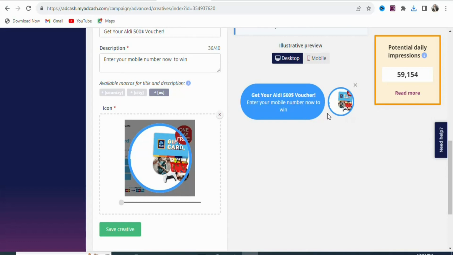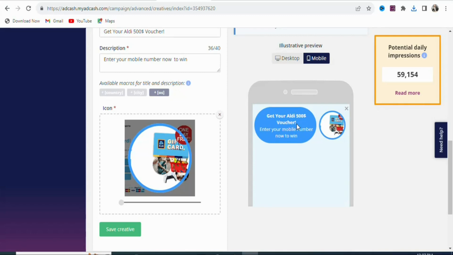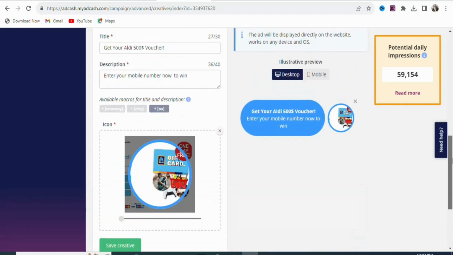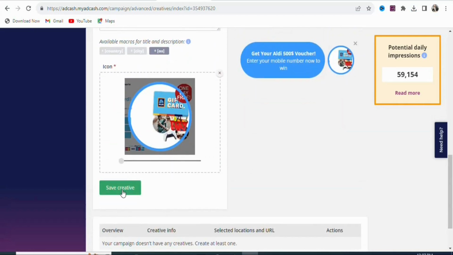You can see this is the preview of your ad on desktop. If you want mobile, you are going to select that. You can see on mobile, this is the preview of your ad. So now once that is done, you are going to click right here, save creative.